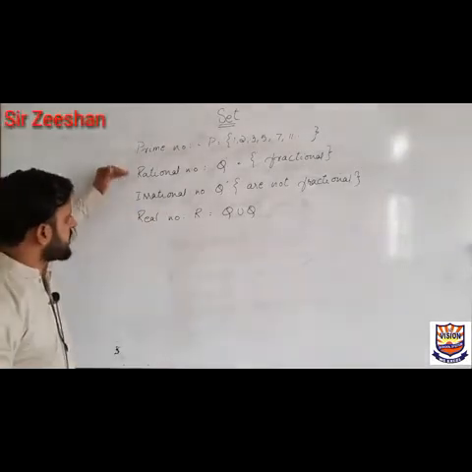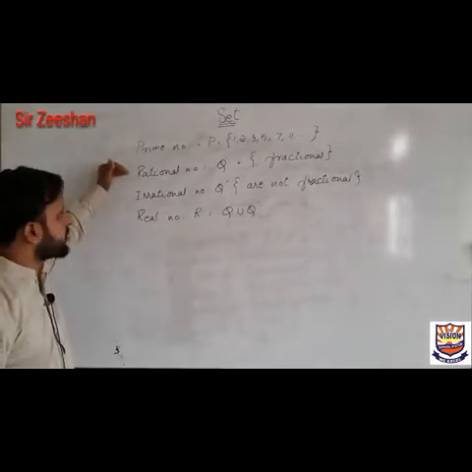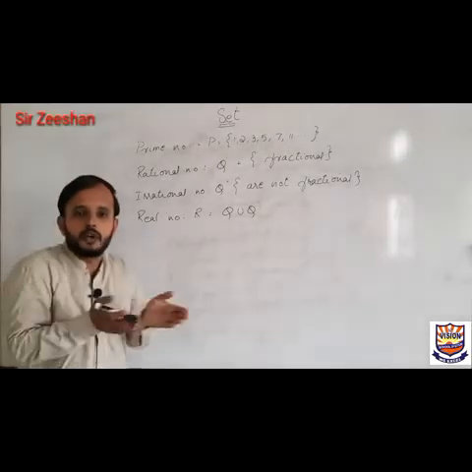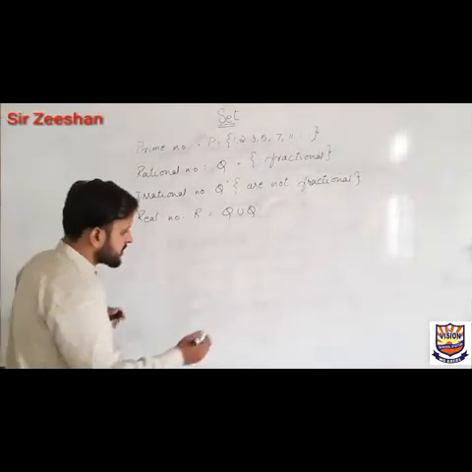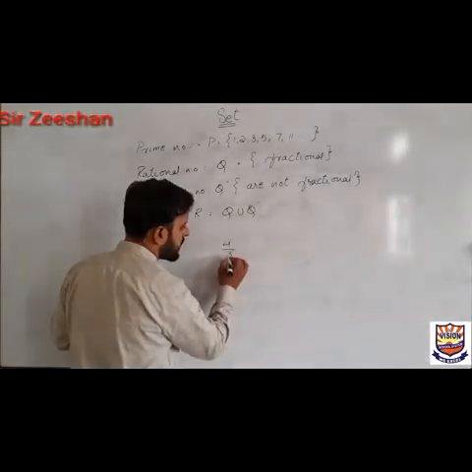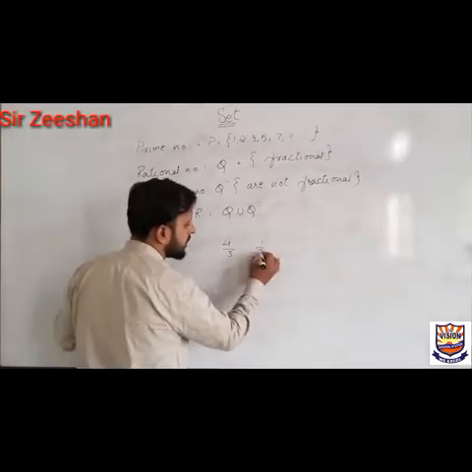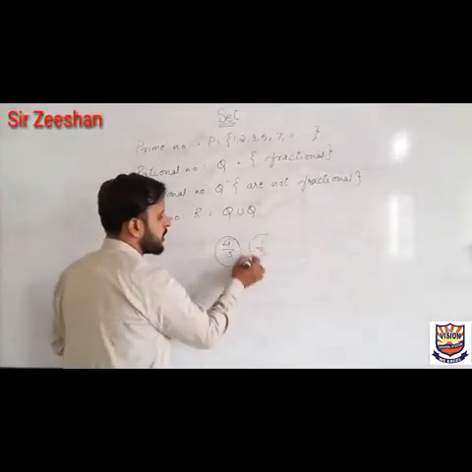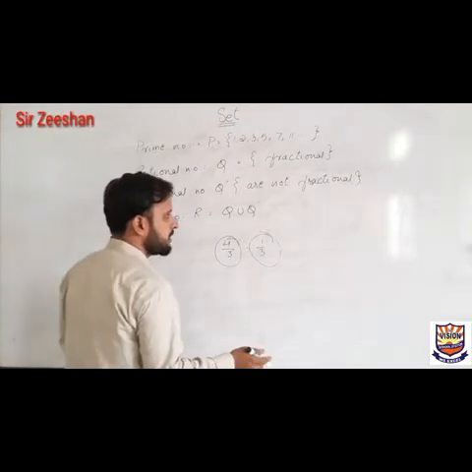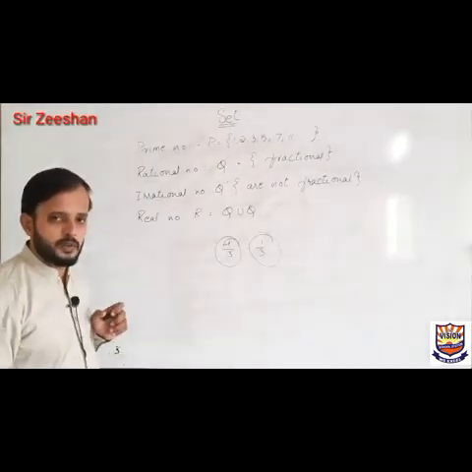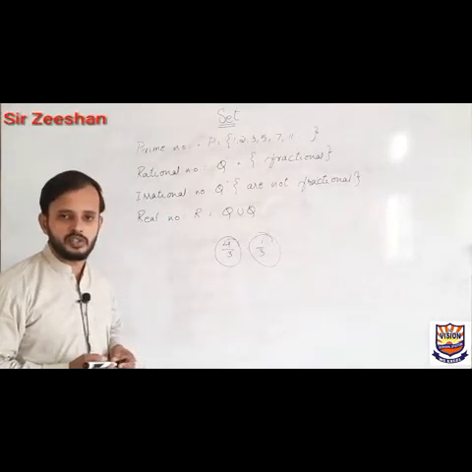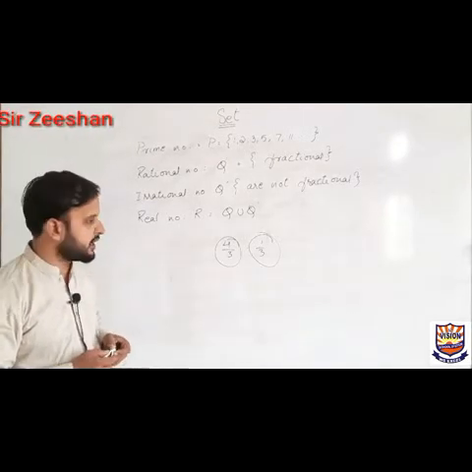When talking about rational numbers, they are those numbers which can be written in the form of fraction. For suppose 4 upon 3, it will be 1 upon 3. Numbers like these are called fractional. Okay, and we will talk about rational numbers and irrational numbers in chapter number 2 in detail, inshallah ta'ala.